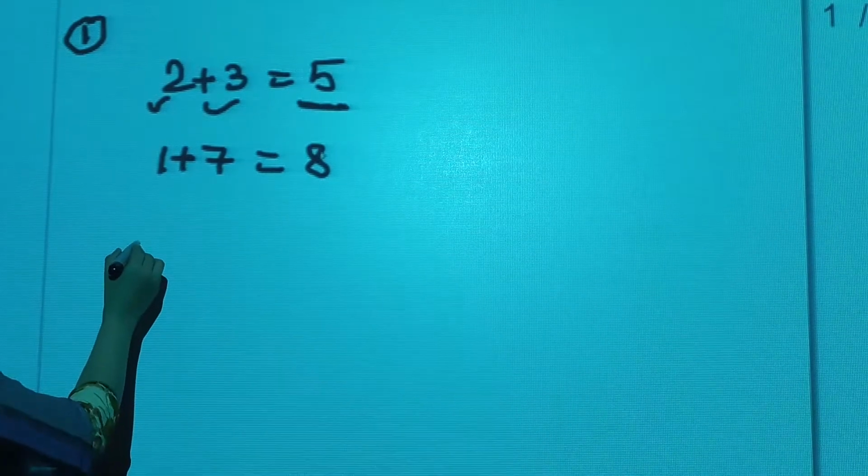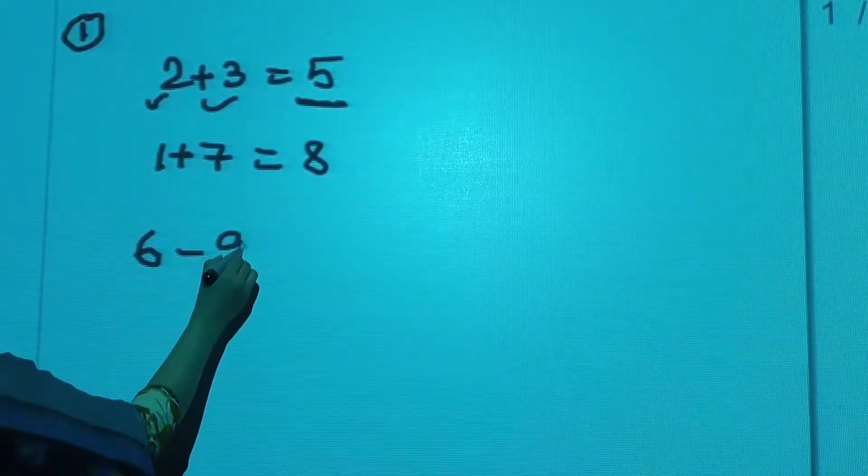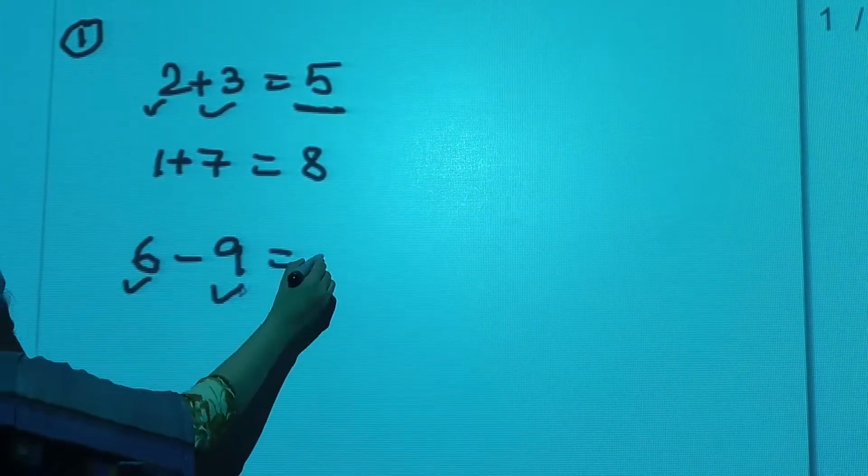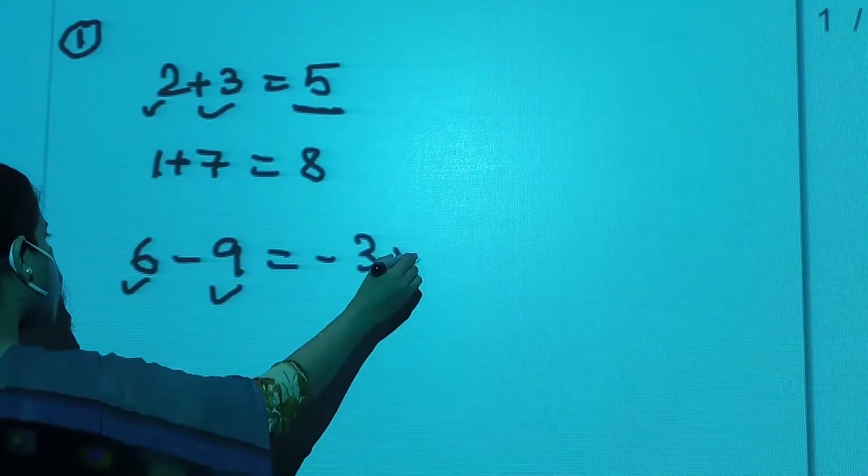Like this, if you see 6 minus 9. This is a whole number, this is a whole number, but the answer you will get is minus 3. That is not a whole number.